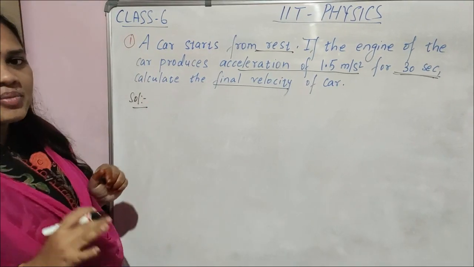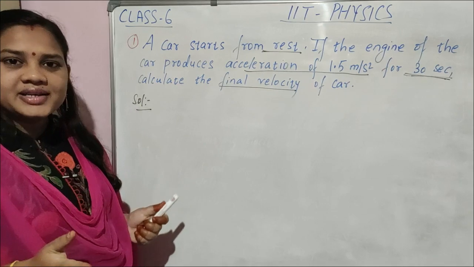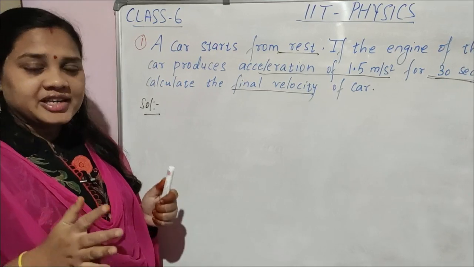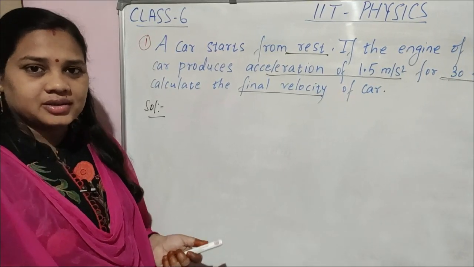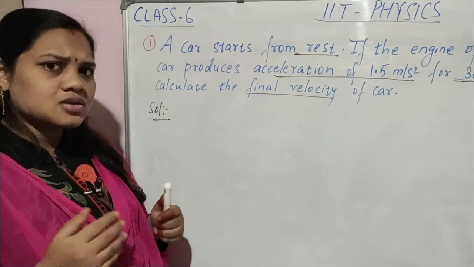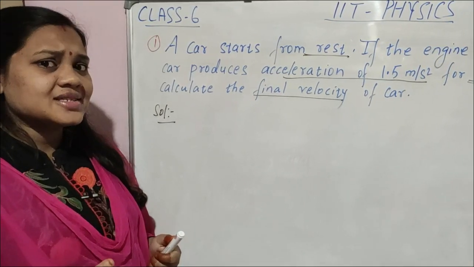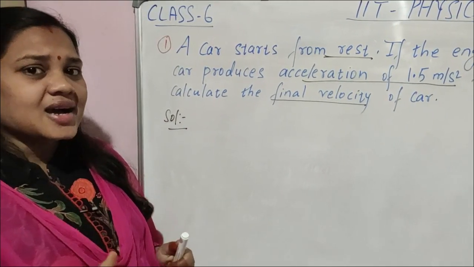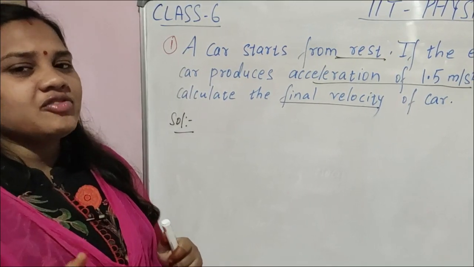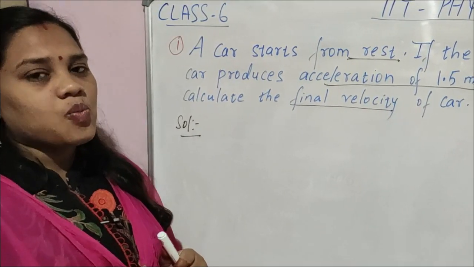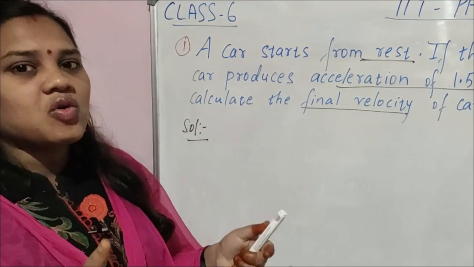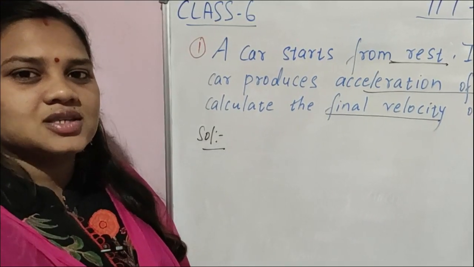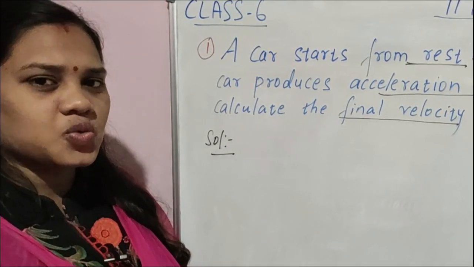A car starts from rest. Remember, whenever a body starts from rest, what does it mean, children? Any body when it is at rest means it is not moving. If it is not moving, its velocity is zero. Okay. So whenever a body starts from rest, its initial velocity is zero. And if a moving body comes to rest, stops, then its final velocity will be 0. You have to remember these 2 points, very important.